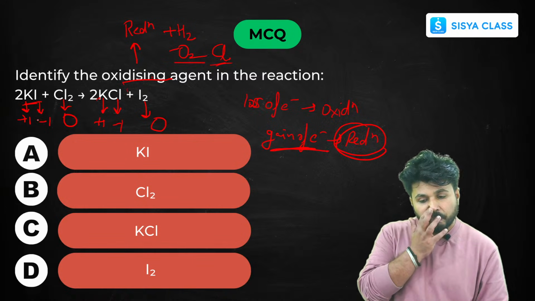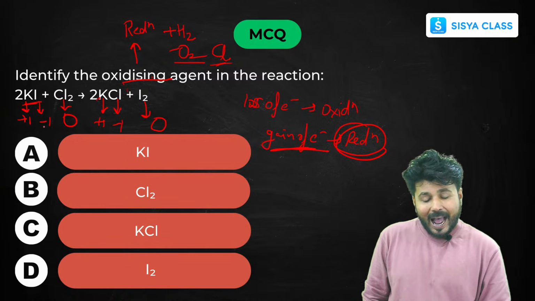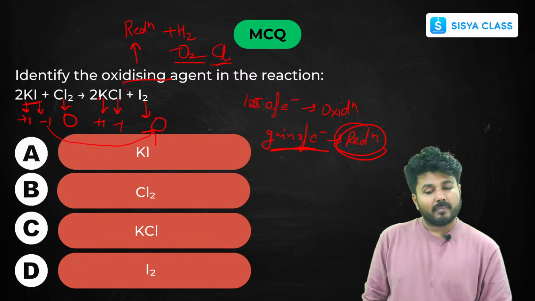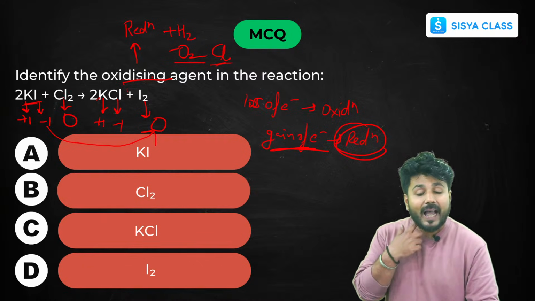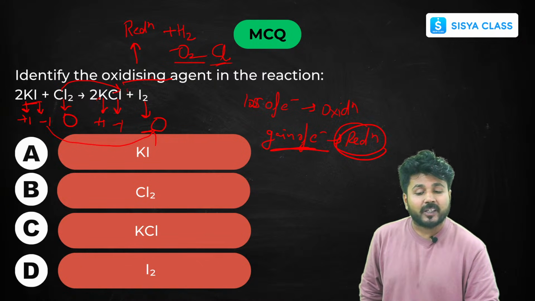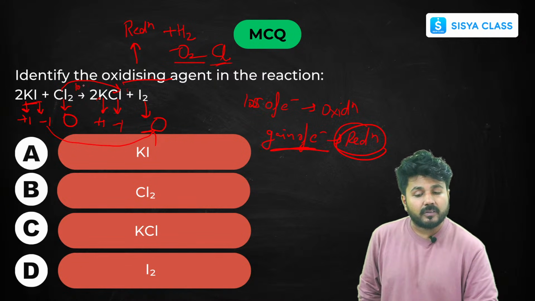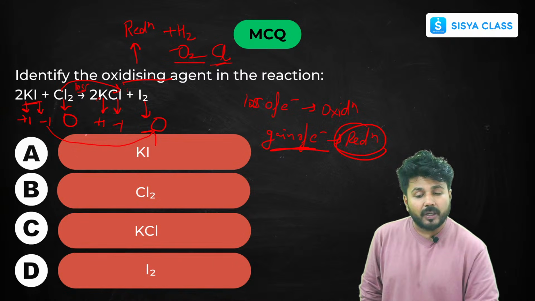This I is going from -1 to 0, and the Cl is going from 0 to -1. So there is a loss of electrons here, and here for Cl there is a gain of electrons. The gain of electrons is reduction, so if it is getting reduced, that means it is the oxidizing agent. So your answer is KI.